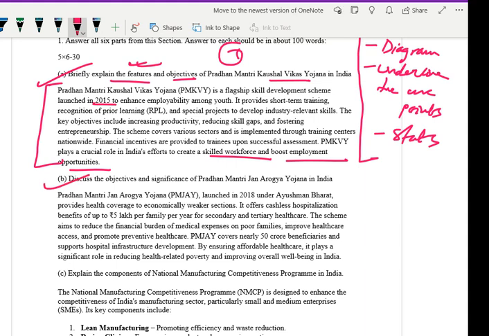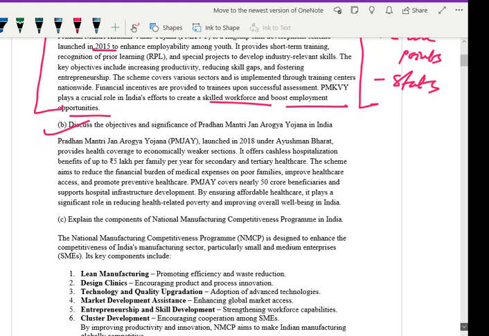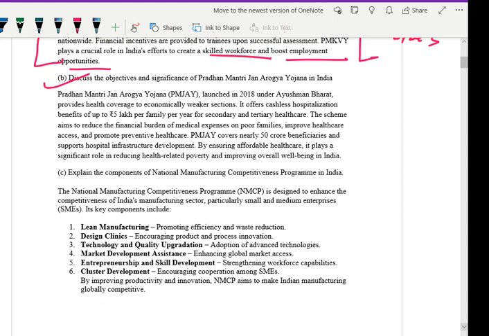Discuss the objectives and significance of Pradhan Mantri Jan Arogya Yojana. So here, Pradhan Mantri Jan Arogya Yojana was launched in 2018 under Ayushman Bharat and provides health coverage to economically weaker sections. It offers cashless hospitalization benefits up to 5 lakh per family per year for secondary and tertiary health care. So here the objectives and significance again. What is Pradhan Mantri Jan Arogya Yojana? It was launched in 2018 under Ayushman Bharat. It provides health coverage to the economically weaker section, and it offers cashless hospitalization benefit of up to how much? 5 lakh per family per year for secondary and tertiary health care.